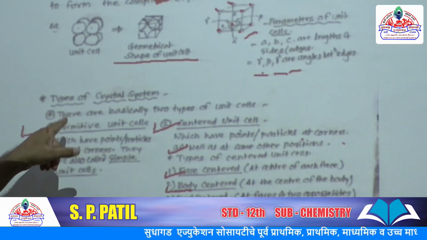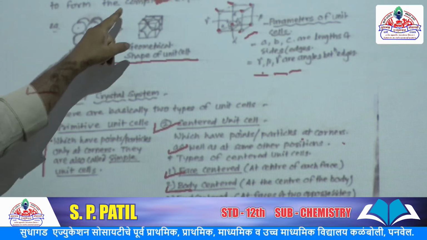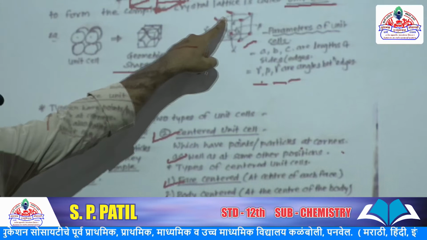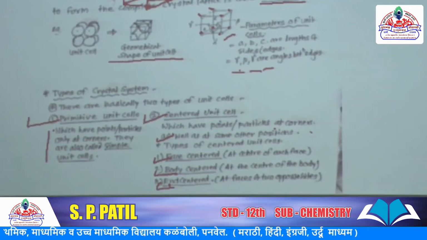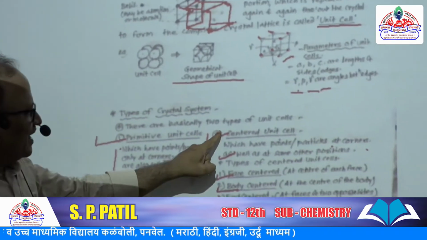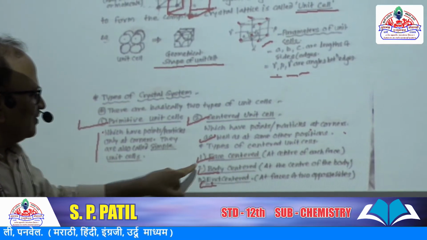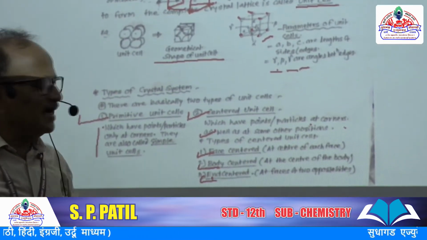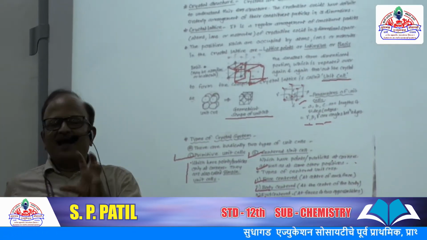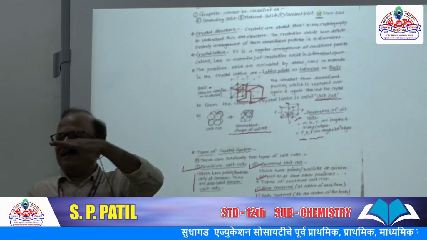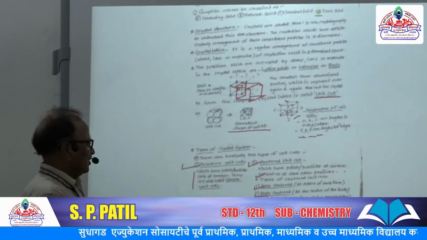So in total two types. One is the primitive unit cell, second is the centered unit cell. Primitive means points or particles are present at the corners only. Second type, centered unit cell: it is face centered, body centered and end centered. That means the particles may be present at the surface, at the center of the body, or at the end faces of the body. Got it?